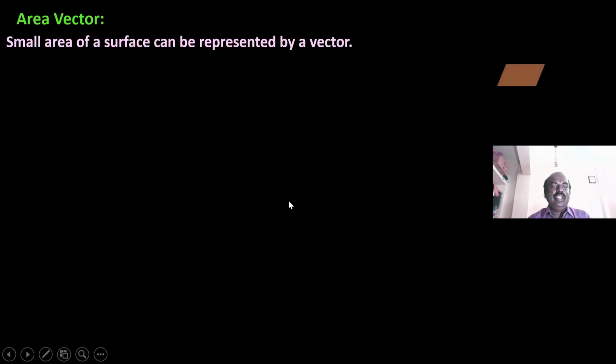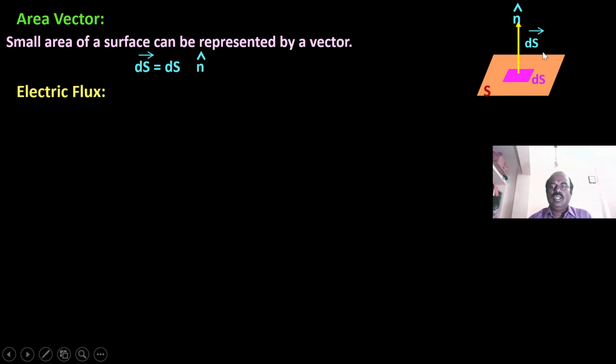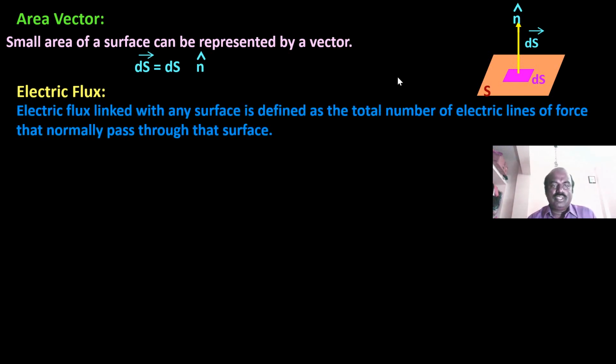Area vector. A small area of a surface can be represented by a vector. Here dS is a small area on the surface S, and we have the n vector. The direction of this small vector can be written as the magnitude of this value times the n unit vector. So dS vector is equal to dS into n vector. This concept will be used in the electric flux.